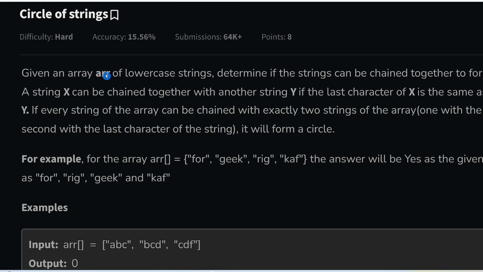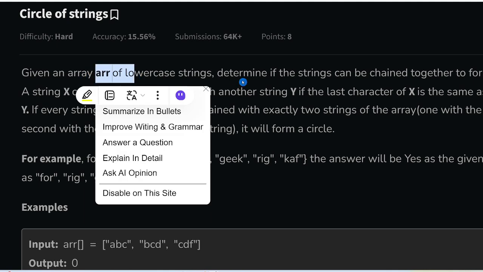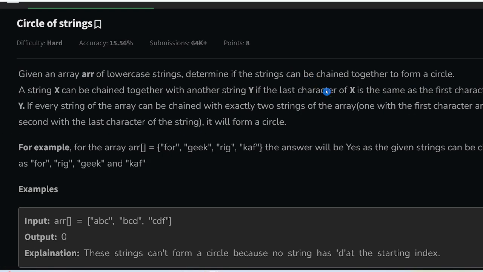Given an array ARR of lowercase strings, determine if the strings can be chained together to form a circle. We have to form a circle. Let's see the conditions they have given.